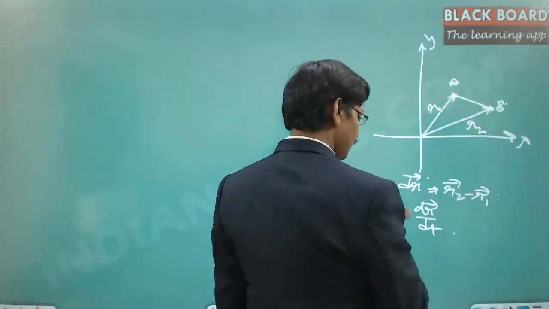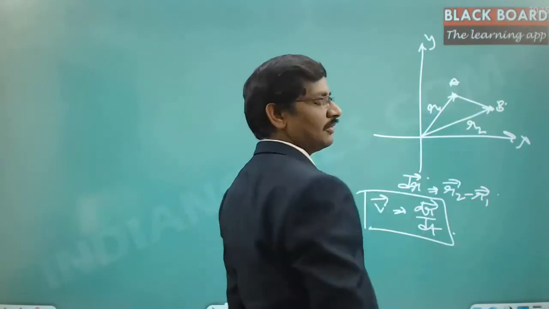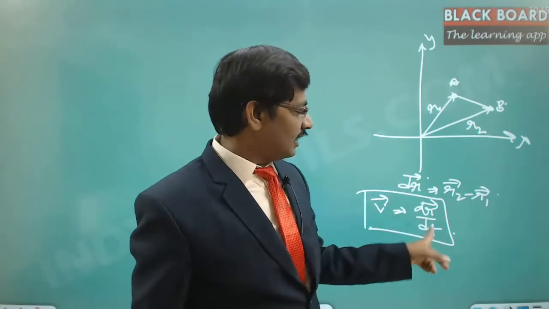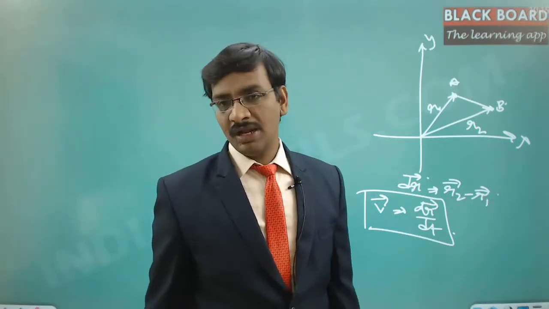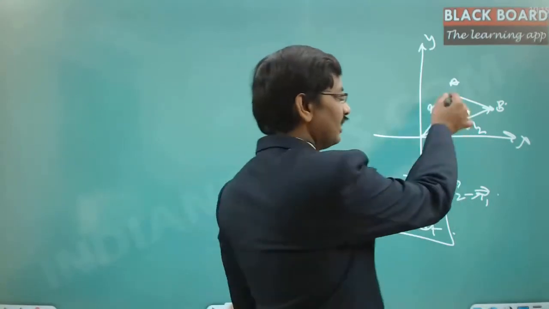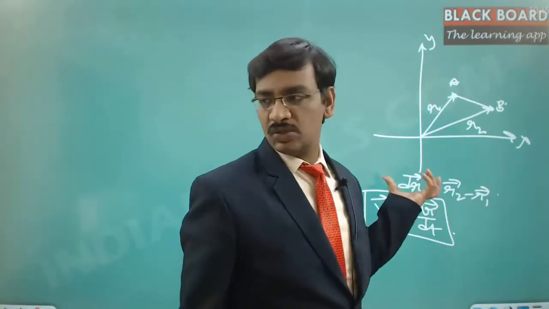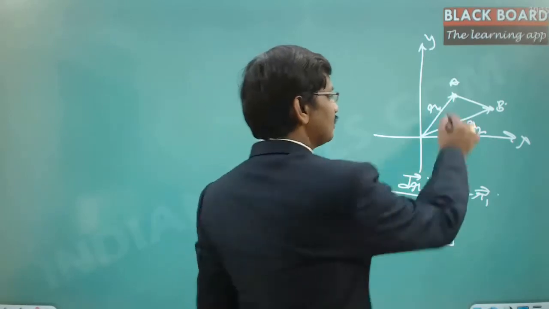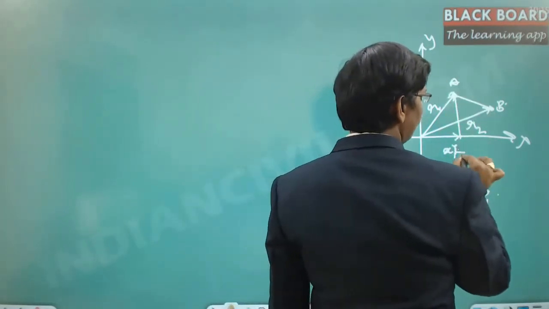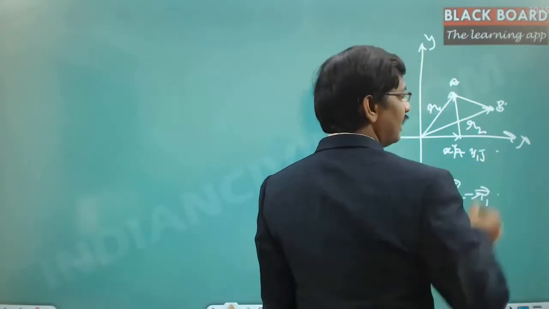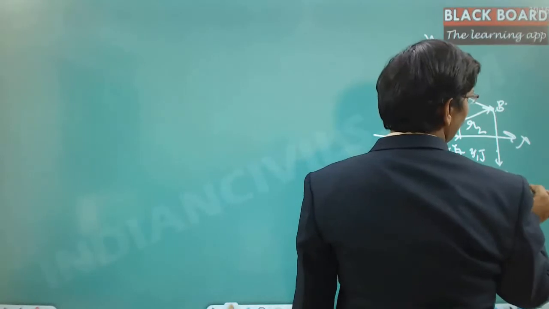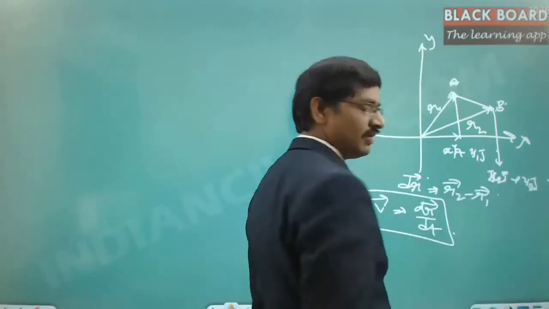Now here, if you consider this straight line, then it is going to be a linear motion, and dr by dt is going to give the velocity. Now the same thing, as it is moving in a plane, you need to consider two different dimensions. This position vector is x1 into i plus y1 into j, and this position vector is x2 into i plus y2 into j. So this is the new position vector.